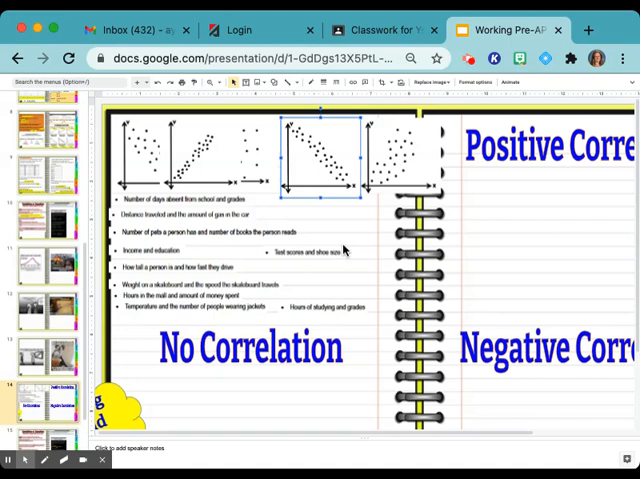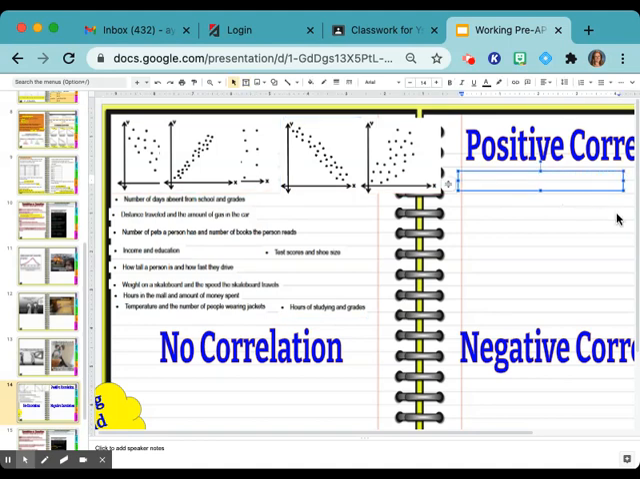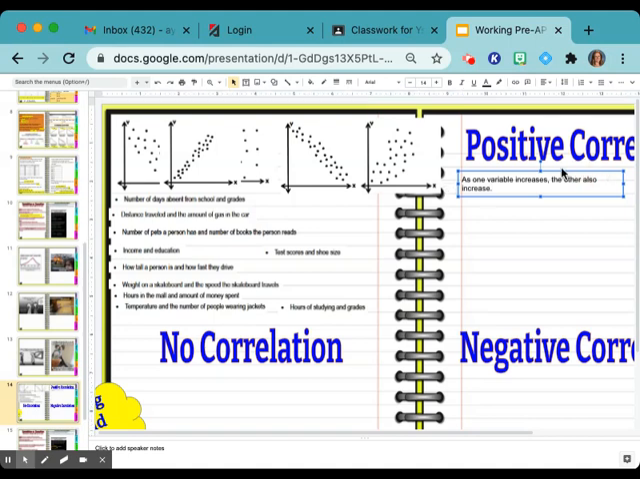All right, let's look at the next slide. This is our last slide in this digital notebook. So let's look and see no correlation, positive and negative. One thing I do want y'all to type on here, underneath positive correlation, I want y'all to type something. As one variable increases, the other also increases. That is what a positive correlation does between the two variables.